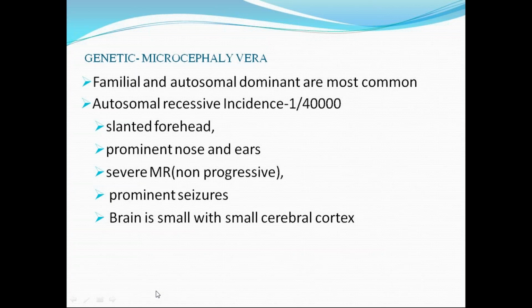To differentiate between autosomal dominant and recessive entities: in autosomal recessive, the mental retardation is severe but non-progressive. We also appreciate prominent seizures, and we know the brain is small with a small cerebral cortex.